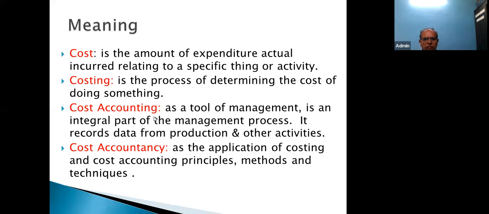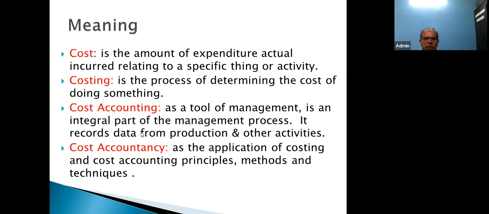Okay. Now the third, cost accounting. Cost accounting is a tool of management. Please remember, cost accounting is a tool of management and it is an integral part of the management process. So it comes from your internal management. Internal management, top management, has something in their mind and they want to implement.